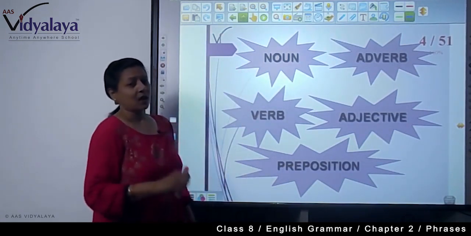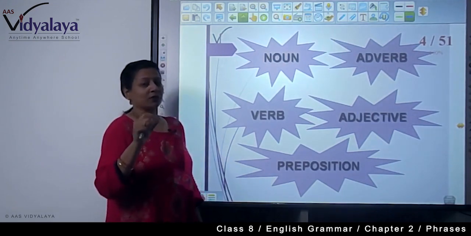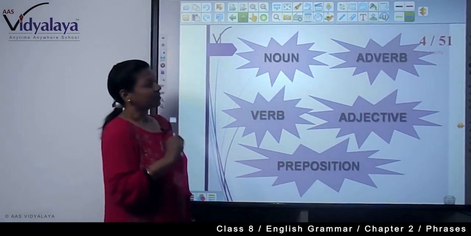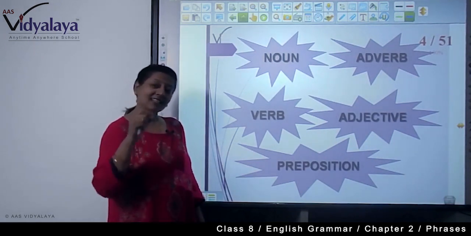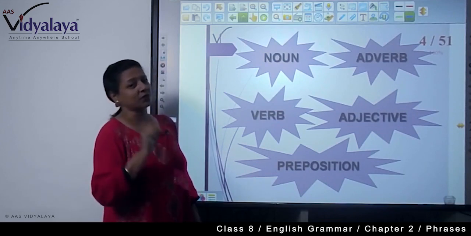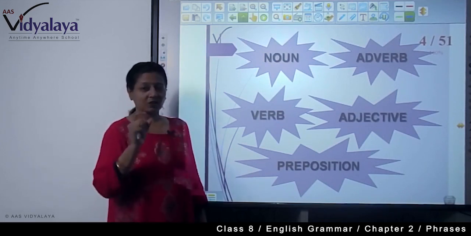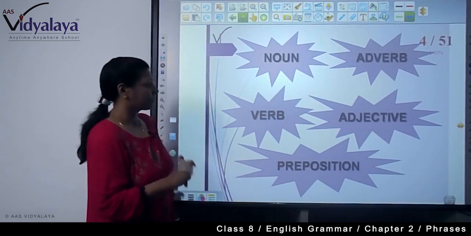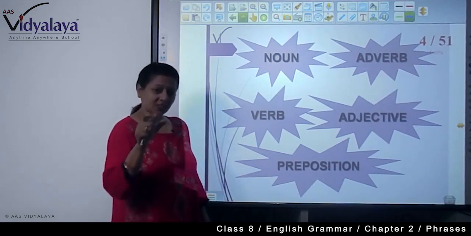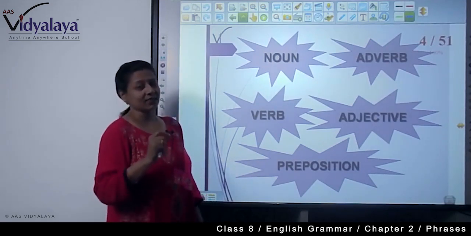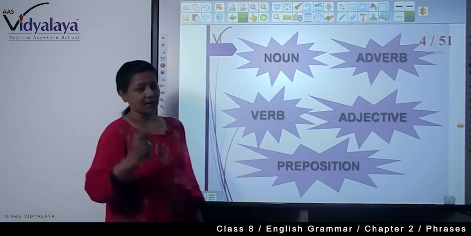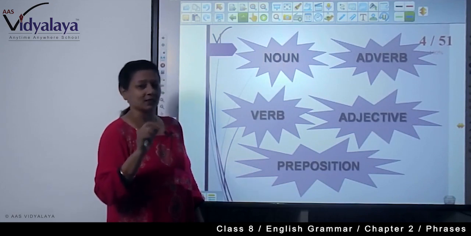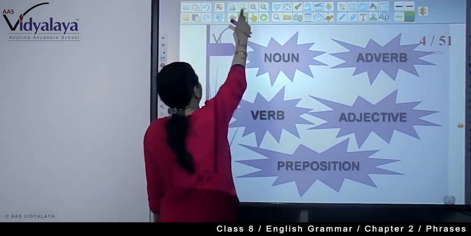What is a noun phrase? A group of words that acts as a noun. Adverb phrase: a set of words that acts as an adverb is called an adverb phrase. Verb phrase: a set of words that acts in a sentence like a verb is called a verb phrase. Adjective, same: a set of words that acts as an adjective in a sentence is called an adjective phrase. And preposition: a set of words that acts as a preposition in a sentence is called a prepositional phrase.